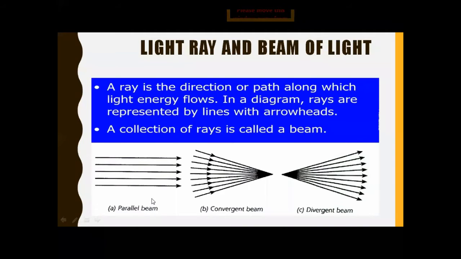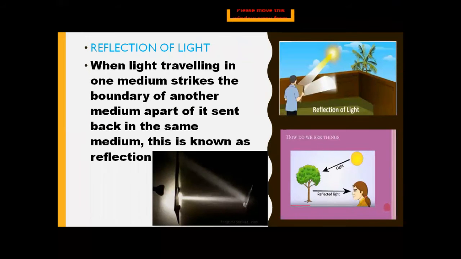In this slide I'm just showing you how we represent a parallel beam, how we represent a convergent beam, and how we represent divergent beams, and the rays show the direction of the path along which the light energy travels. Okay, so the next topic is the reflection of light.